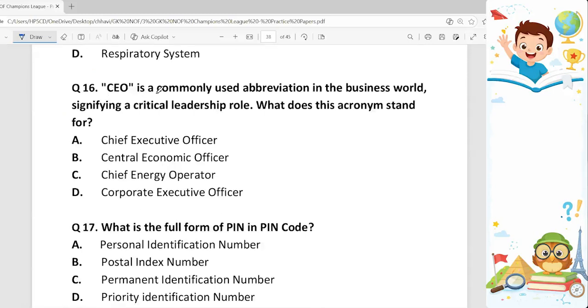Question 16. CEO is commonly used abbreviation in the business world, signifying a critical leadership role. What does this acronym stand for? From these four options, CEO, the full form of it is Chief Executive Officer, option A. It is the highest ranking executive in a company responsible for overall strategic directions and management.